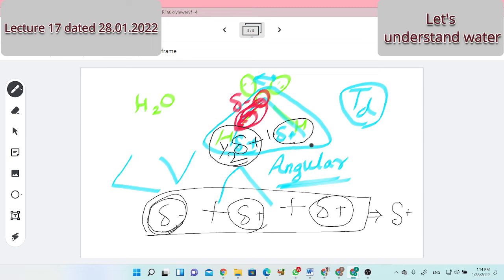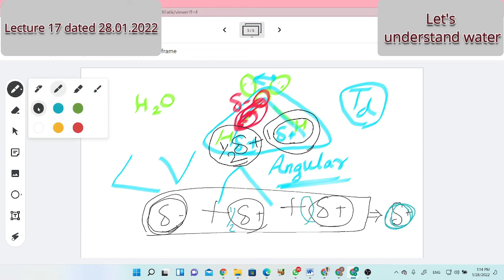I want the answer from you. What should be the charge on this hydrogen so that water will have no charge? Delta minus plus how much delta plus should be there so that you will get 0 here? What should be the charge on hydrogen? Somewhere there are problems. I am not understanding whether I am wrong or my strategy is wrong.